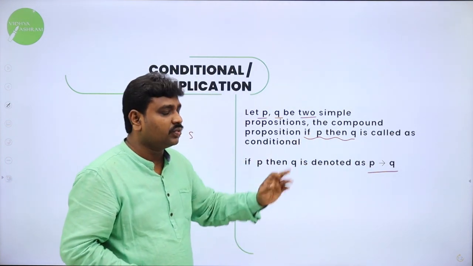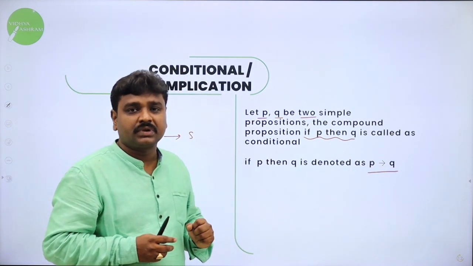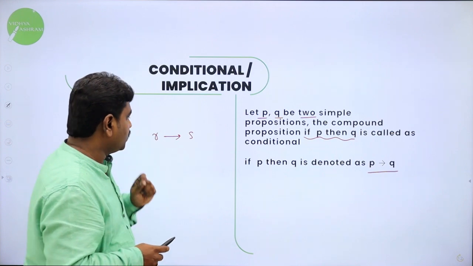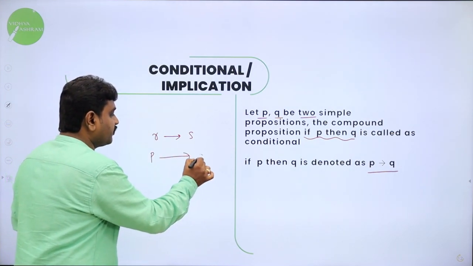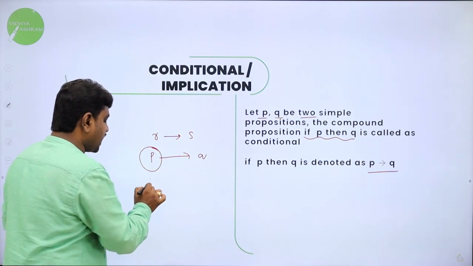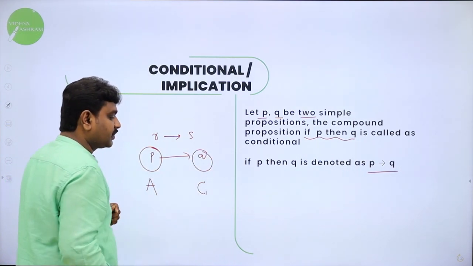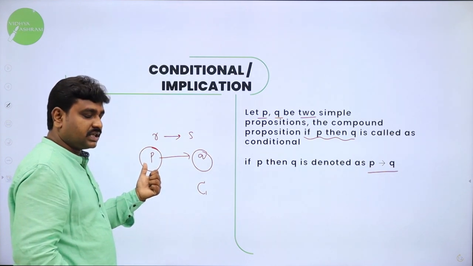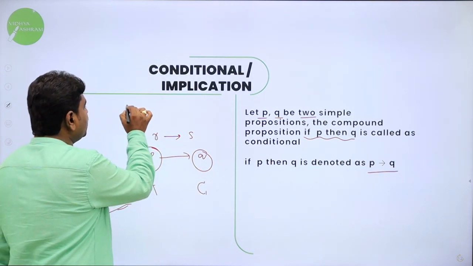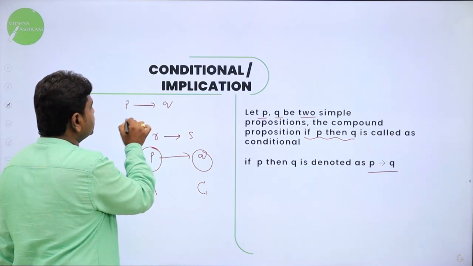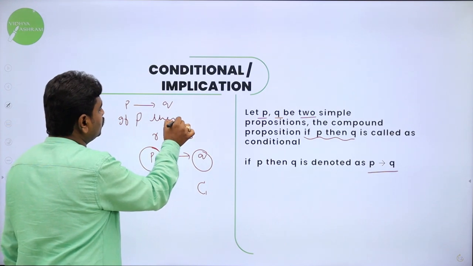If P then Q, now conditional is what we call it. Then we will study the truth table. It is very important: when I write P implies Q, the first statement we call the antecedent, and the second statement we call the consequent. First statement in implies is antecedent, second one is consequent. And how to read this? P implies Q is read as if P then Q.